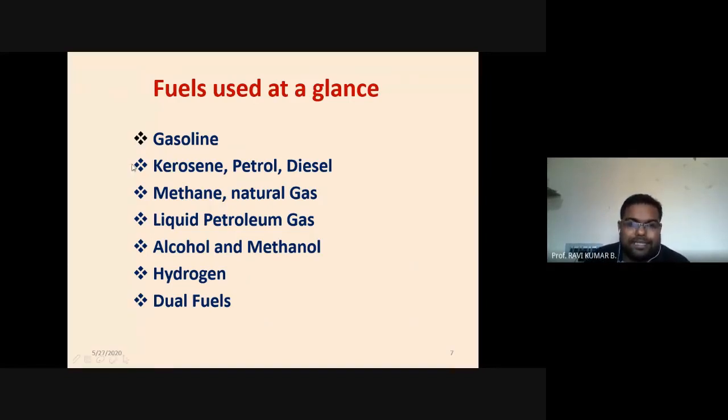So this is basically the fuels generally used in combustion. Combustion may involve land-based application, general purpose combustion, or aircraft application. So these are the different kinds of fuels available for combustion: gasoline, kerosene, petrol, diesel, methane, natural gas, liquid petroleum gas (LPG), alcohol, methanol, hydrogen, and dual fuels. These are the various categories of fuels that can be used for carrying out combustion.